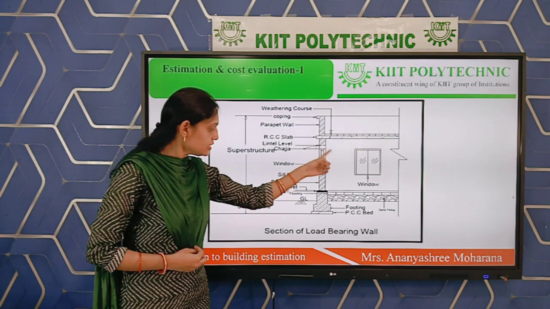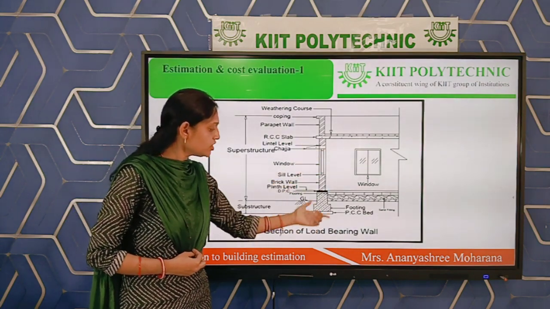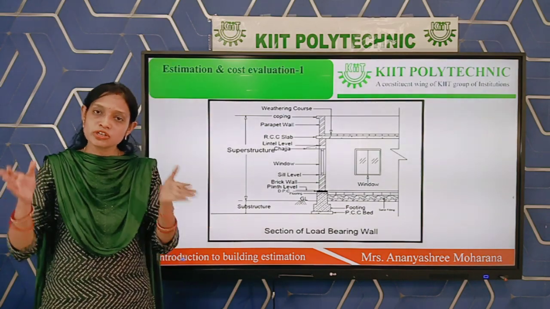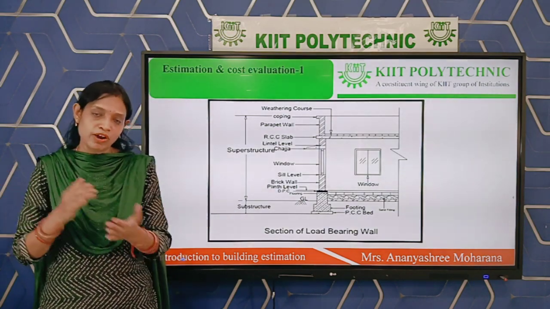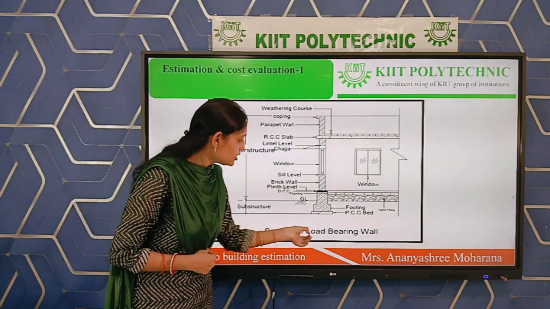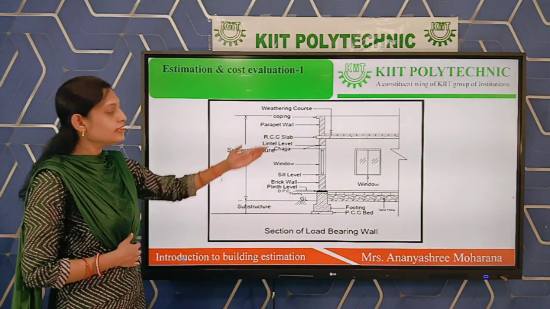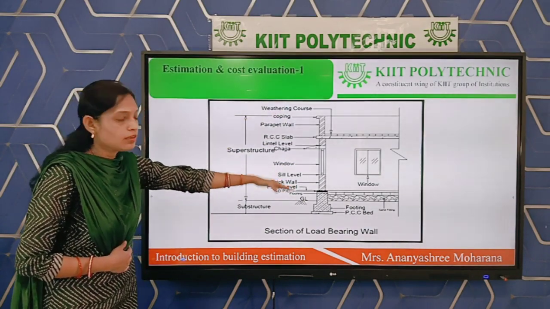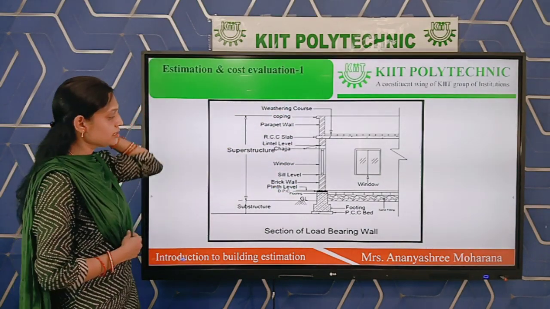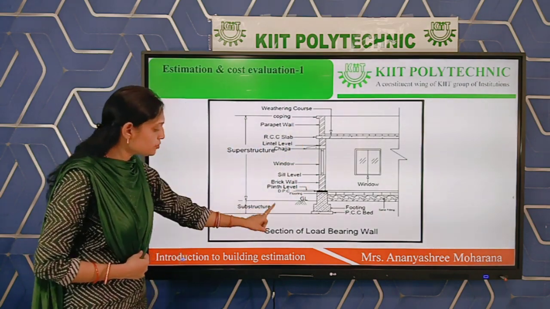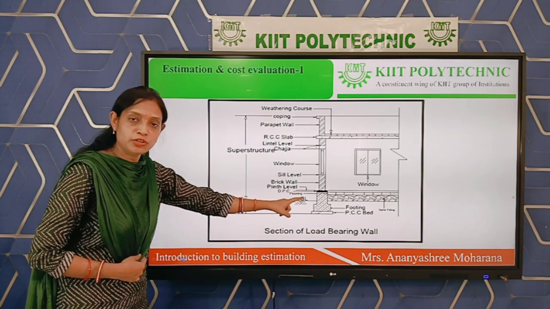But in this type of foundation, you can see this is the load bearing wall. That means the total load of the structure comes to the foundation through the wall. Okay, this is the section of a load bearing wall. In this section you can see all the parts of a complete building. That means the foundation part and the superstructure part. Foundation part is the substructure part which is situated below the ground level.